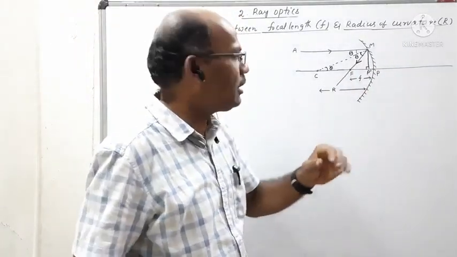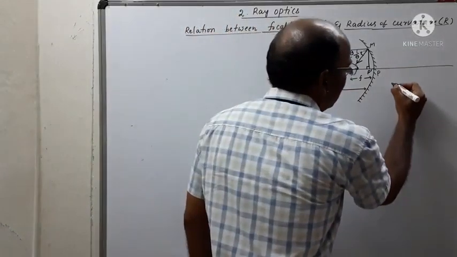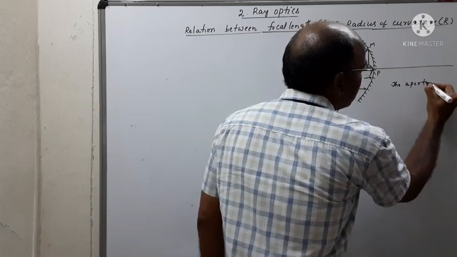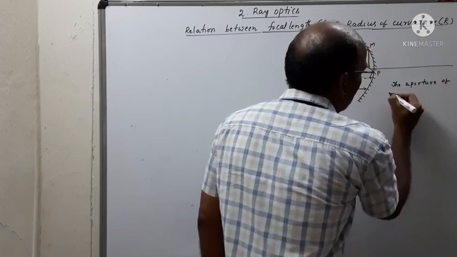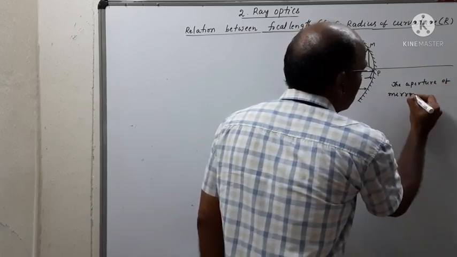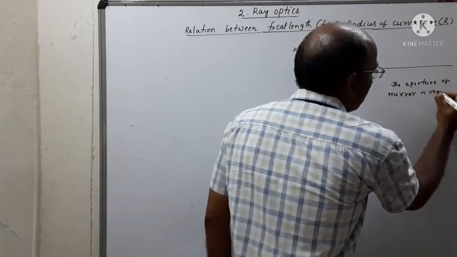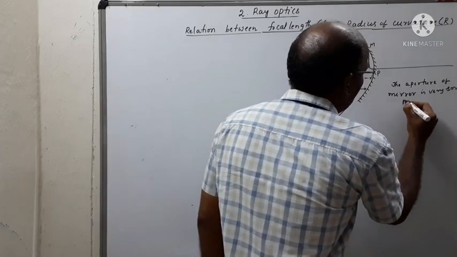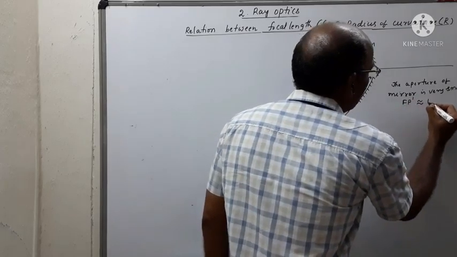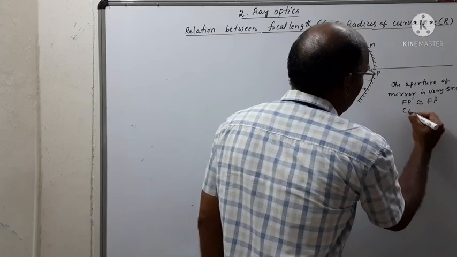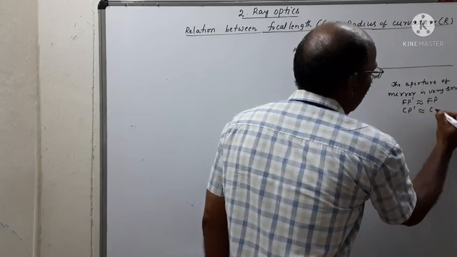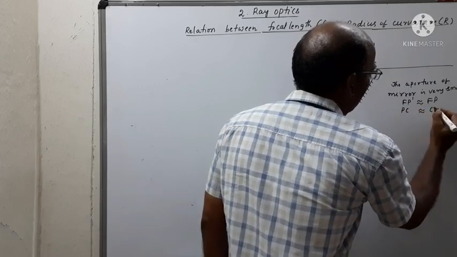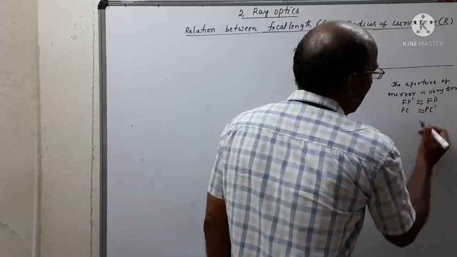In that situation, we observe that the aperture of the mirror is very small. So FP dash is nearly equal to FP, and CP dash is nearly equal to CP, so we can write PC is nearly equal to PC dash.